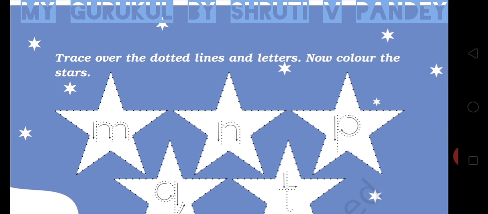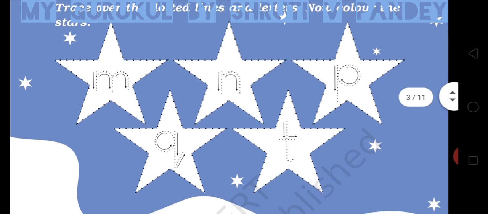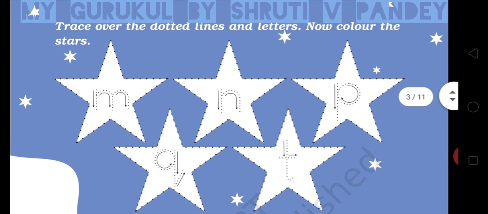Page 44. Trace over the dotted lines and letters. Now color the stars. Here you can see 5 stars with 5 different alphabets. Connect the dots to complete each alphabet.